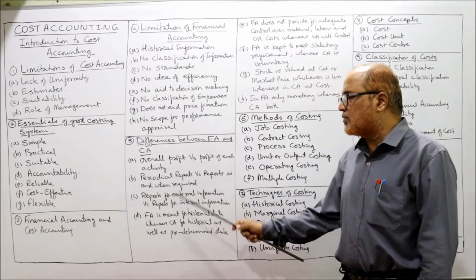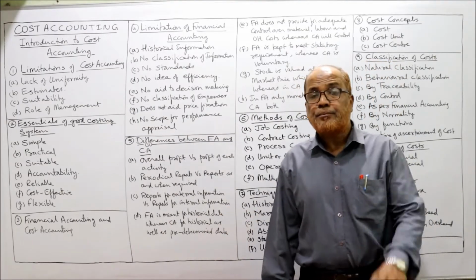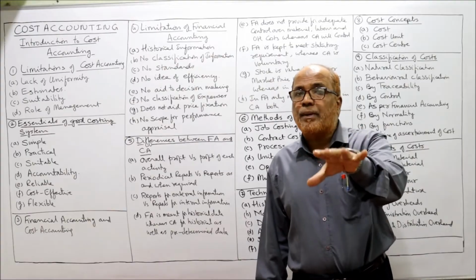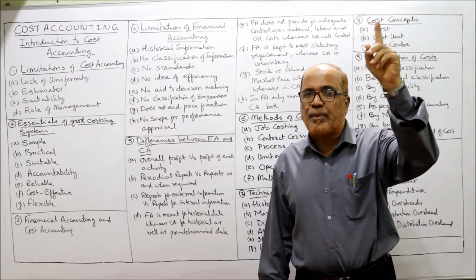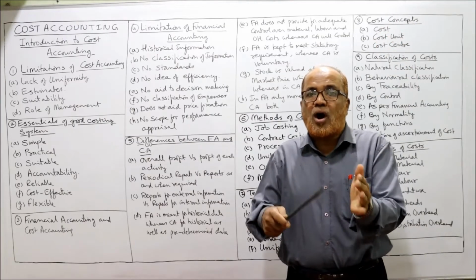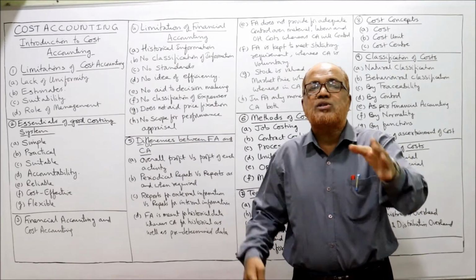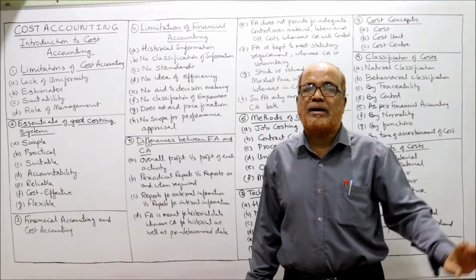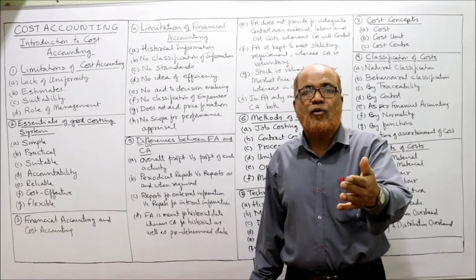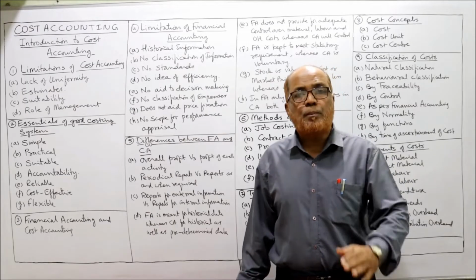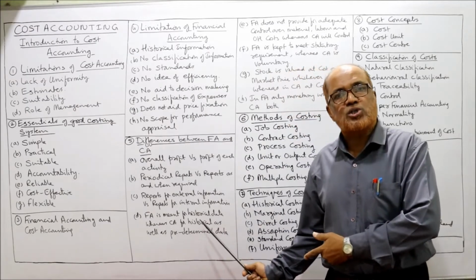Secondly, periodic reports versus reports as and when required. Financial accounting will prepare the reports only at the end of the year. The balance sheet and profit and loss account will be prepared at the end of the year. Whereas cost accounting will provide the reports as and when it is required by the management, or periodically, like every month, every fortnight or every week. So periodically cost accounting will prepare the reports.